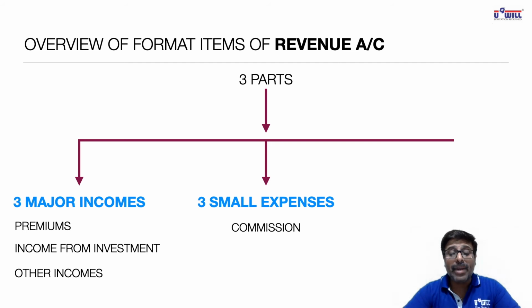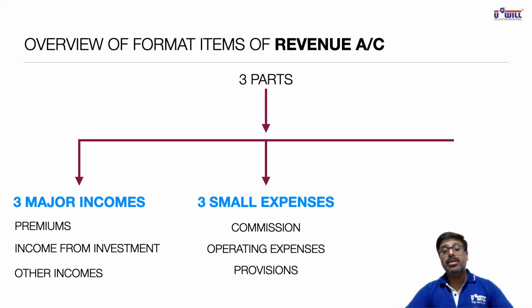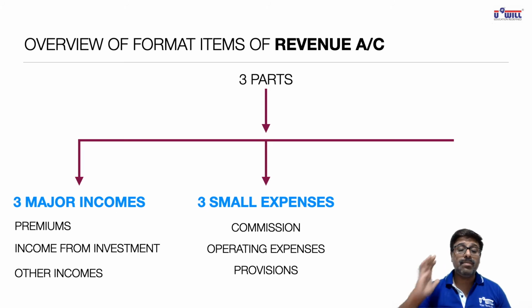Other than commission, operating expenses: salaries, contribution to provident fund, printing, stationery, electricity bill, telephone bill, all these normal expenses are operating expenses. They are small expenses. And provisions: provision for tax, provision for depreciation, provision for bad debts, all the kinds of provision. So you remember three parts of revenue account. First part, three incomes: premium, income from investment, other incomes. Second part, three expenses: commission, operating expenses, and provision.